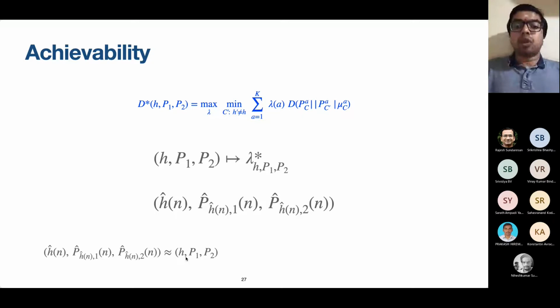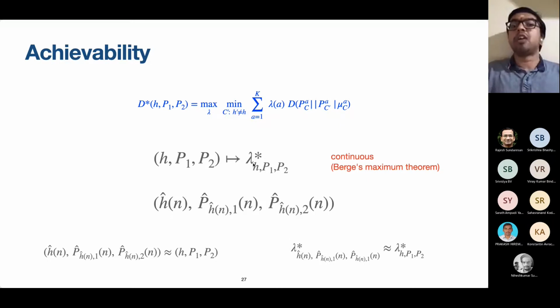So if our estimates converge to the true values, we would also like the lambda stars for these estimates to converge to the true lambda star, that is the optimal lambda star for the underlying problem instance. Now, this we can guarantee in this problem setting because this mapping here is continuous. Because this mapping is continuous, if H hat, P hat converges to H, P, then the lambda star for H hat, P hat will converge to the lambda star for H, P. This is the key idea we use. We keep sampling according to lambda star H hat, P hat. We just keep sampling according to that. Eventually, we will touch the optimal lambda star for the underlying configuration.